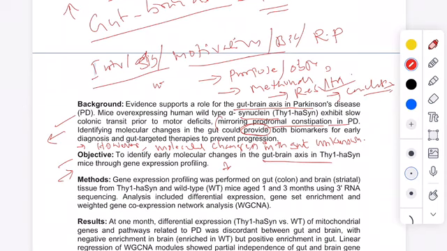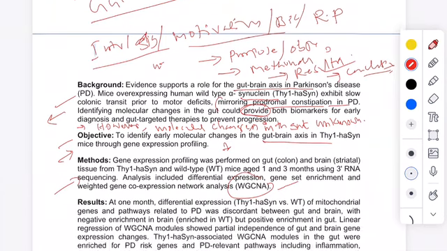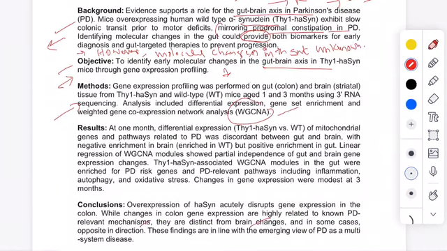And in the methods, we can see what methods they have used to find answers for their research problem. Then results: what results they obtained after implementing these methods, you can see under the results section. And in the conclusion, we can see whether the objective is fulfilled or not.